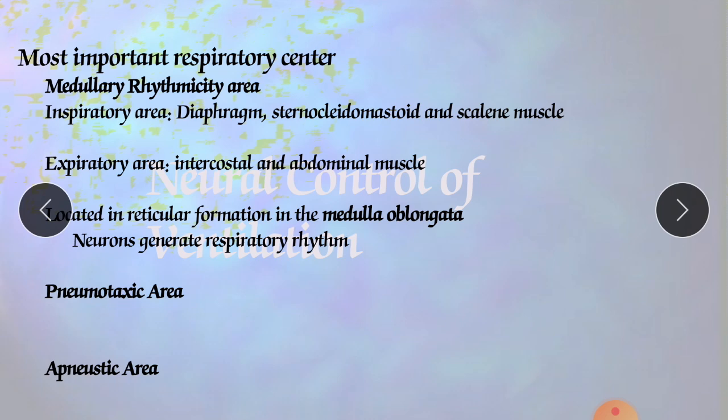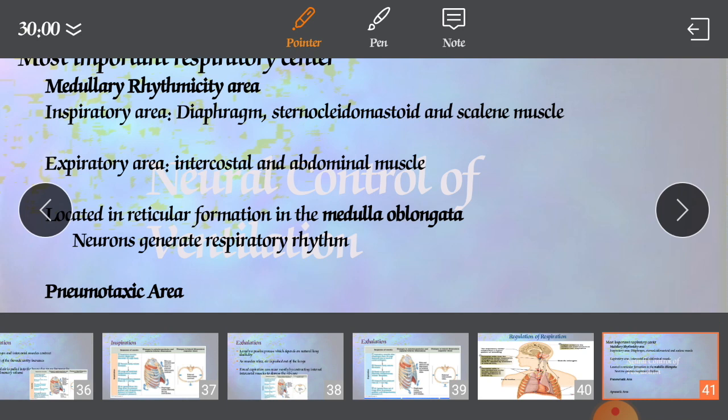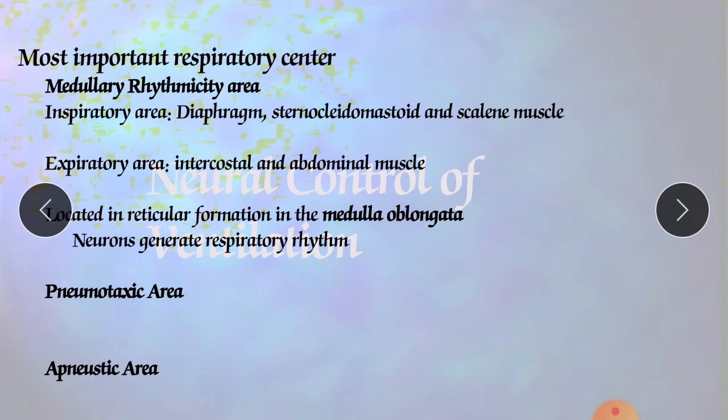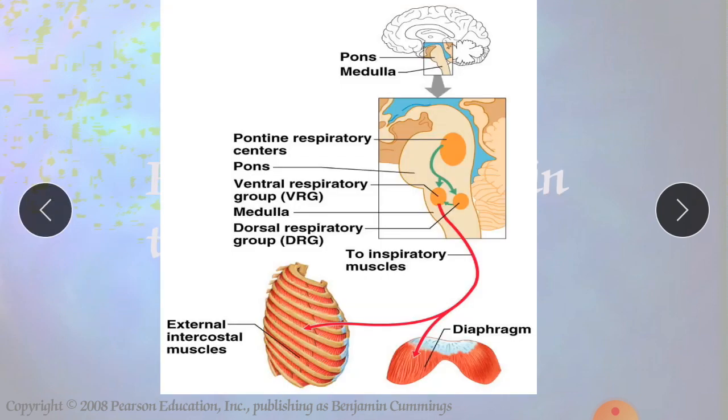After that, the next two areas are available in the pons. The first is the pneumotaxic area and the second is the apneustic area. Now we will start with the medullary rhythmicity area, the respiratory center in our brain. In the figure you can also understand, this is the medullary rhythmicity area.